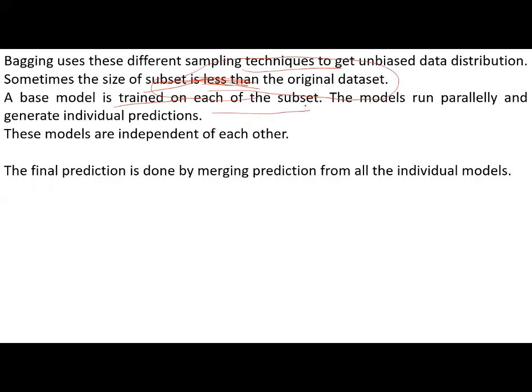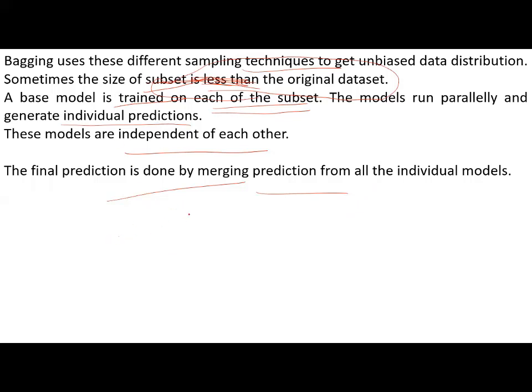A base model is trained on each of the subsets. The models run in parallel and generate individual predictions. These models are independent of each other. The final prediction is done by merging predictions from all these individual models. Very simple.